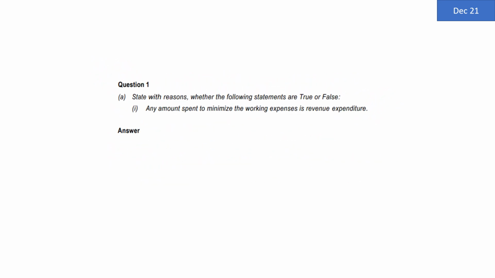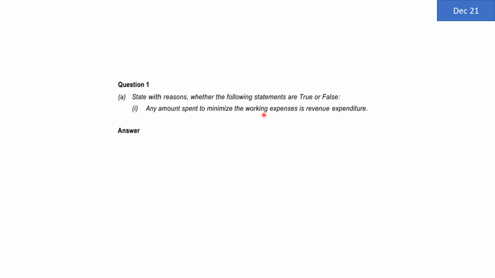The first question is, any amount spent to minimize the working expenses is a revenue expenditure. The point which I would like you to focus on is that an amount is spent, and should it be treated as revenue expenditure or not. When you are spending the amount, it can be either capital expenditure or revenue expenditure. Let us try to identify the purpose of the same. They have told that the purpose of this spending is minimizing the working expenses.